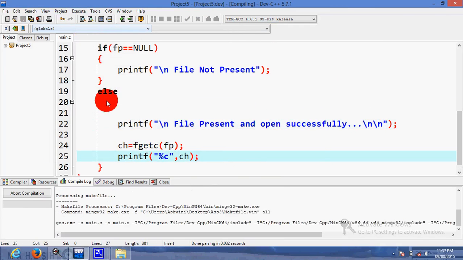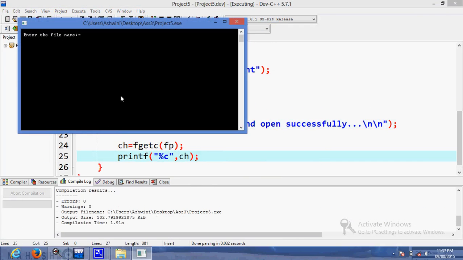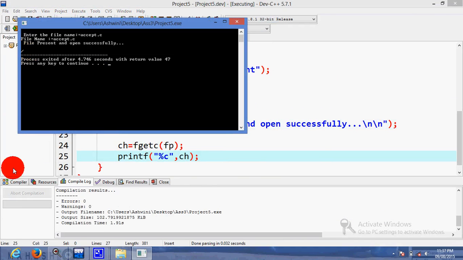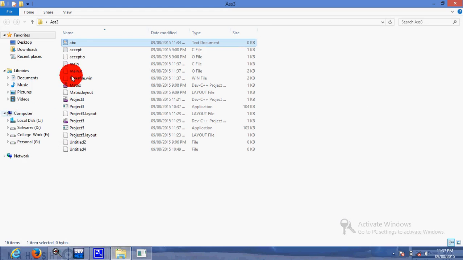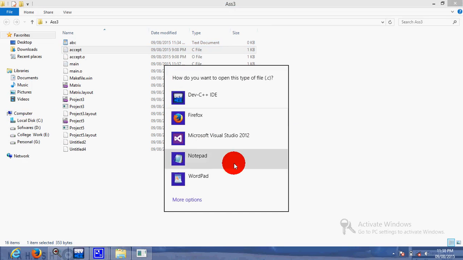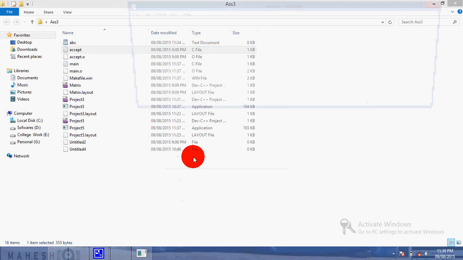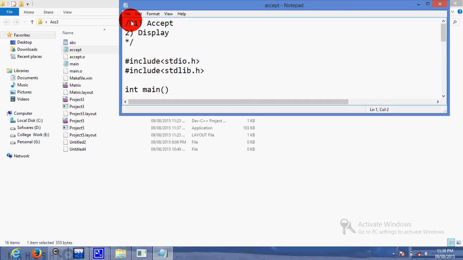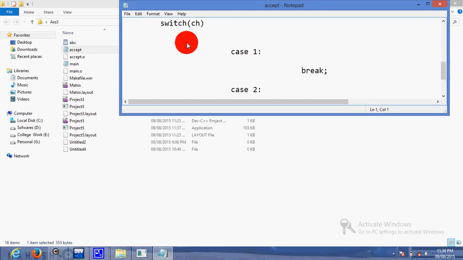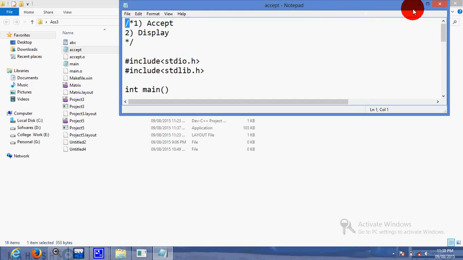Execute, compile and run. accept.c. See, right now you get the / character. So how will you check that? On desktop we have the assignment 3. If I open it in Notepad, see, the first character is /. Now what do we have to do?